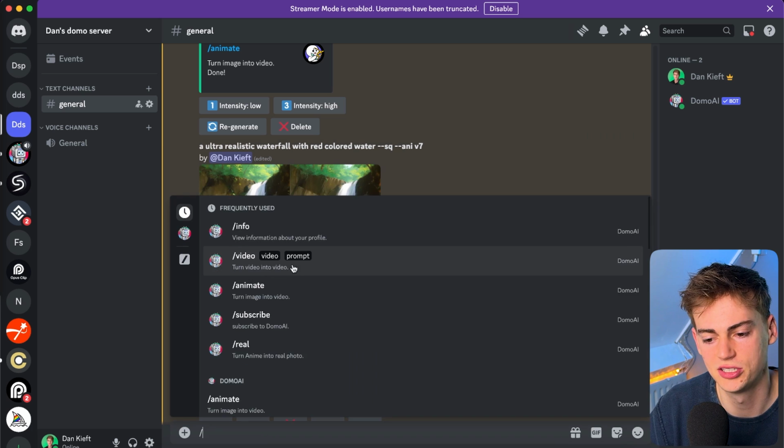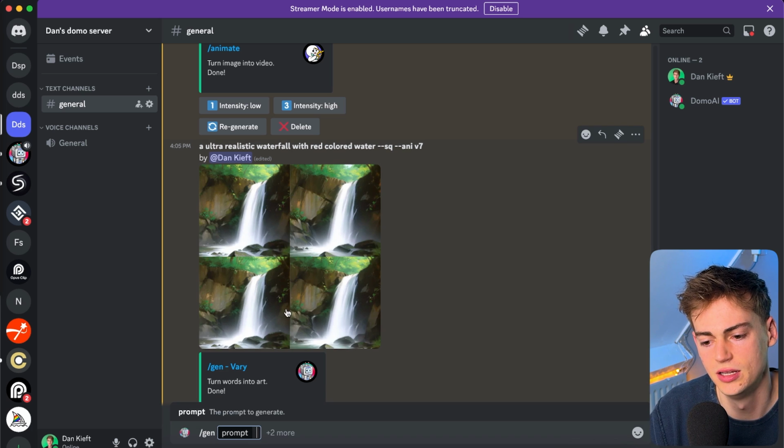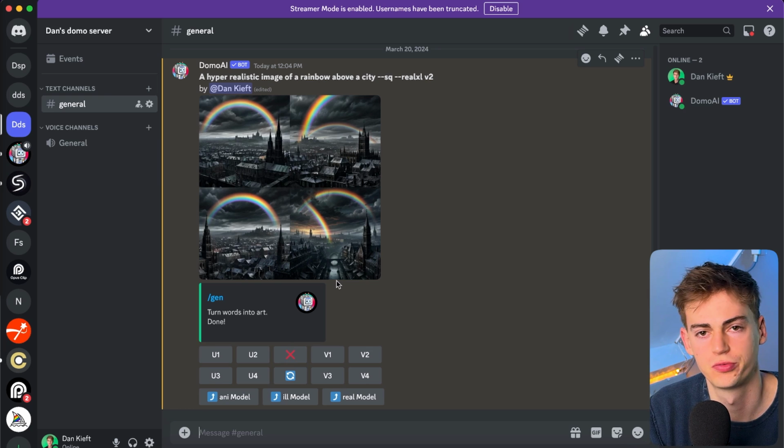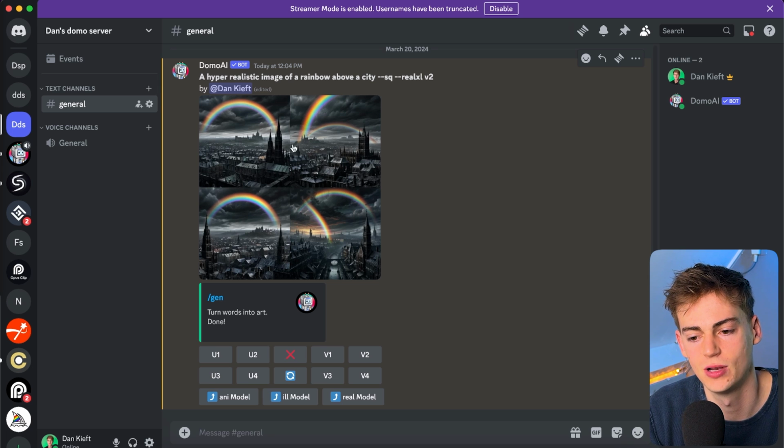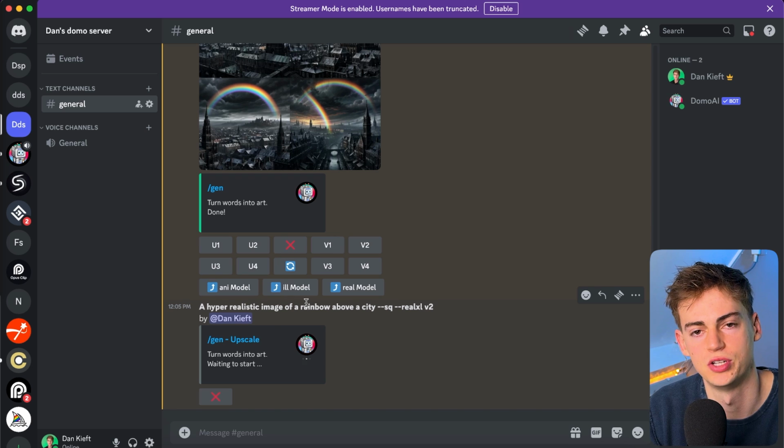Now, that's not all. We can also make it generate images for us. And if we type in slash again, then we can click on gen. And here we can generate literally anything we want. So for example, let's generate a rainbow. Hyper realistic image of a rainbow above a city. Here it gives us 4 different options for which one we like the most. And then if you like one, for example, let's do the top left one right here. Then we click on that one and then it will generate it in a higher scale. So then you can use that for yourself.